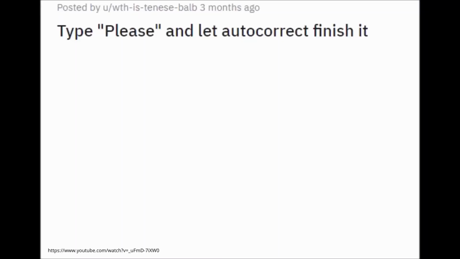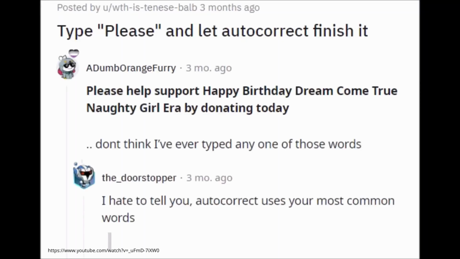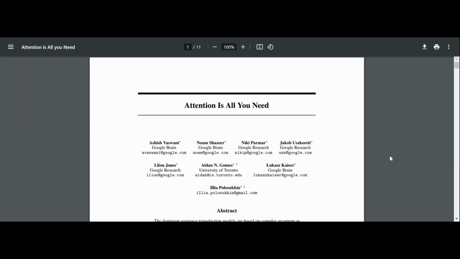So text generation has been around for a long time. I certainly remember very bad text message autocompletes. They often predicted an incorrect word, or they would sort of get caught in loops. The modern era of large language models really started with this 2017 paper called Attention is All You Need.